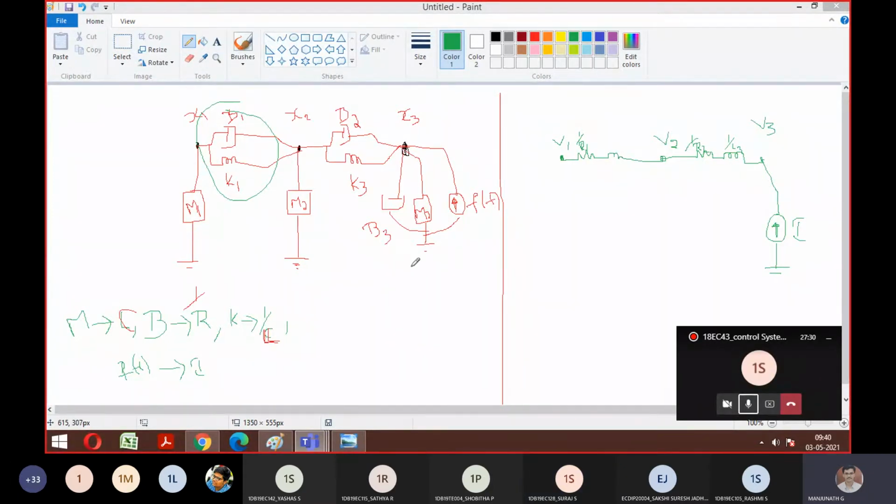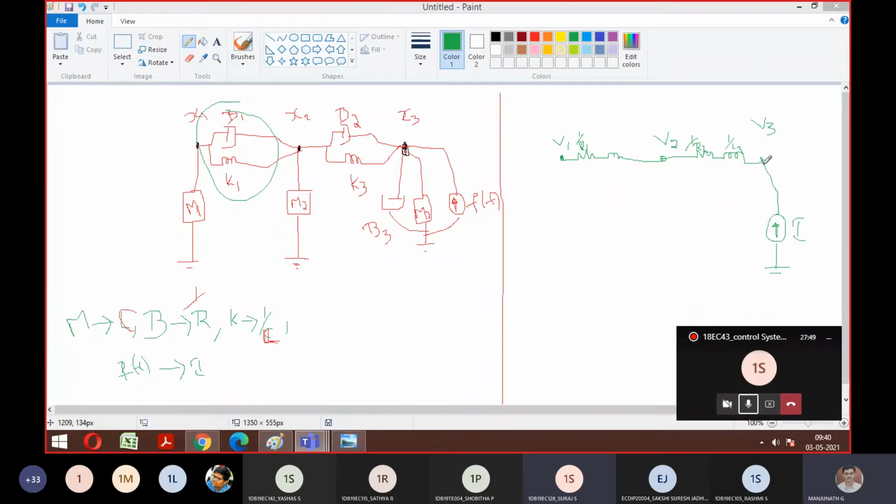You first tell me the equivalent things that we wrote. Is this correct or wrong? Mass is replaced with capacitor, that is correct. Then where is there mass? B2 and K3 is what replaced between them. See, a capacitor will come whenever there is a mass, correct?